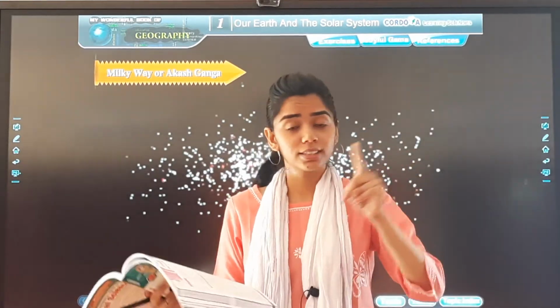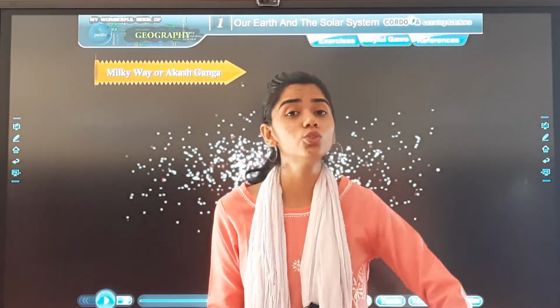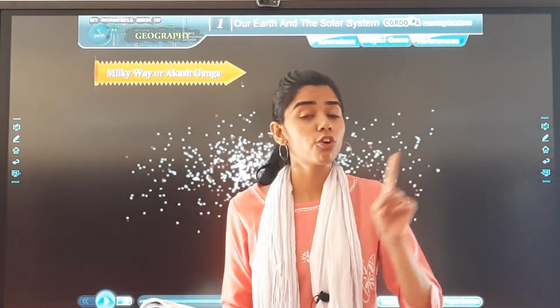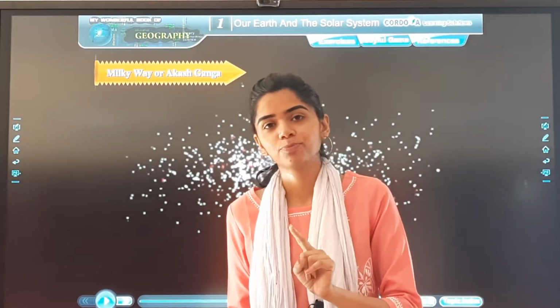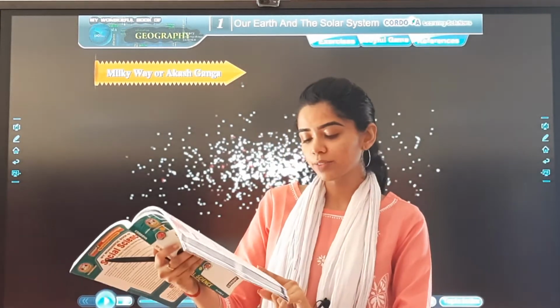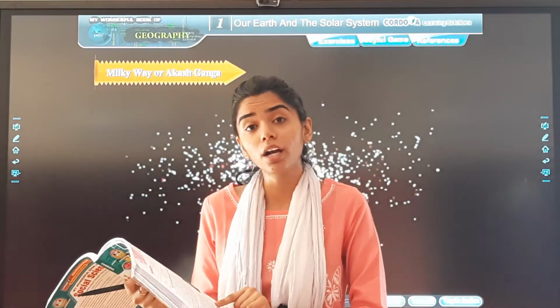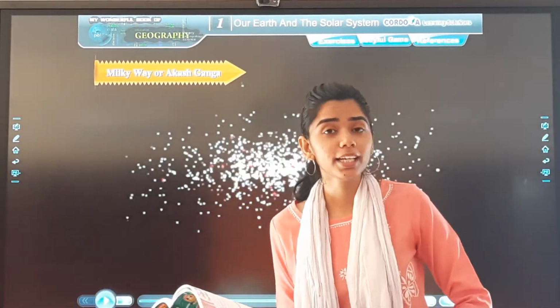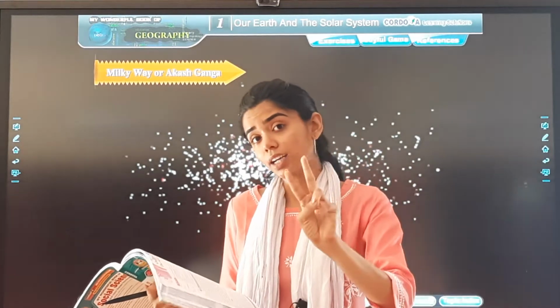All the stars and what else? Clouds of dust and gases. So they are clouds which are formed by dust and gases. So together they form the galaxy. Is that clear? The sun and the stars form our galaxy. Now who forms the galaxy? The sun and the stars.